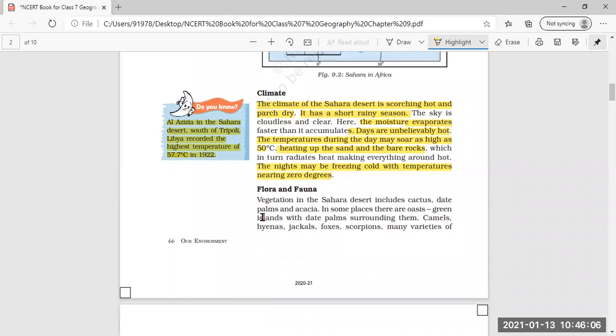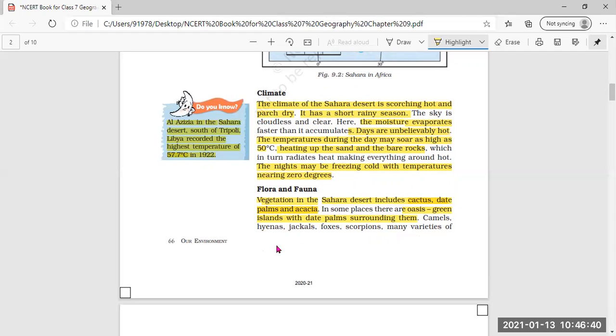Next, coming to flora and fauna, vegetation in the Sahara Desert includes cactus, date palms, and acacia. So this type of plant life is present in the Sahara Desert. That is, thorny cactus plants, dates, palms, and acacia, which need less water. Then in some places there are oases also. And what is an oasis? A green island with date palms surrounding it. They are called oases.